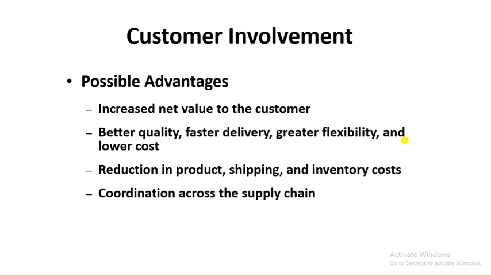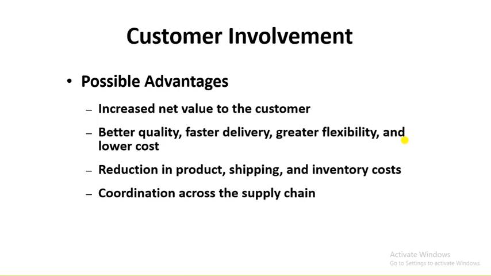The best example of this concept is in online business, when a customer is buying something which he needs to assemble at home, for example a bicycle or ready-to-assemble furniture from an online platform. If the customer is doing the assembling by himself, the company can reduce its shipping, inventory and product cost.